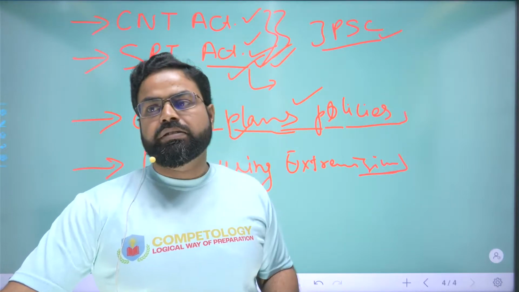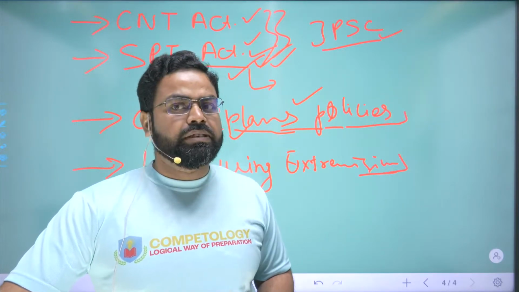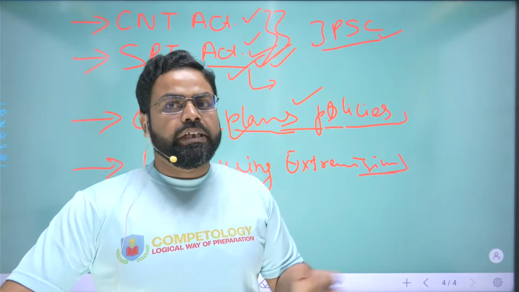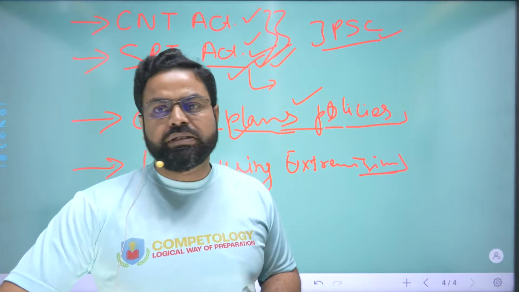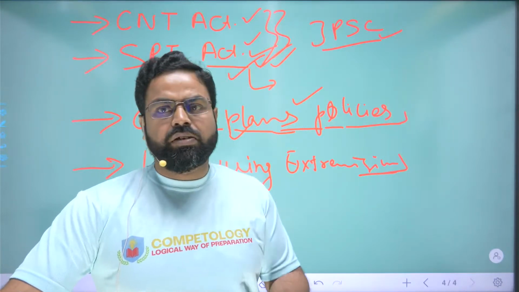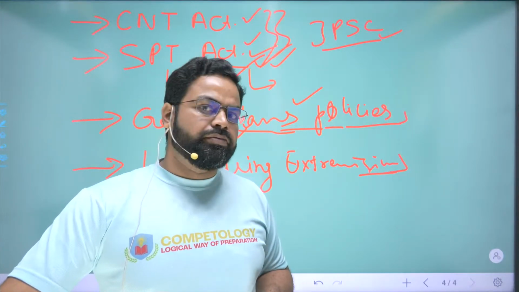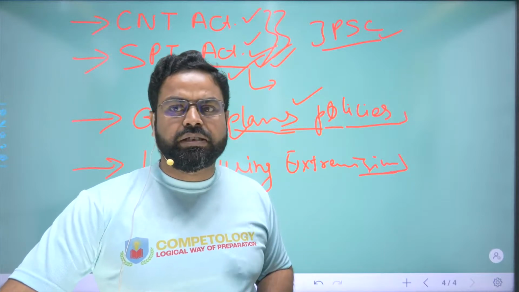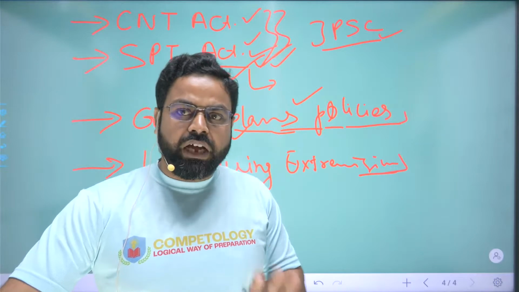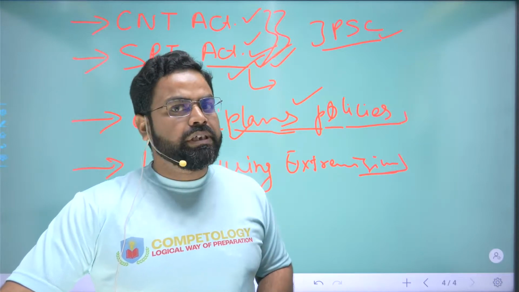But nowadays most of the left wing extremism has been eradicated, and it is located in small pockets in some specific areas like the Saranda forest region and the bordering areas of Odisha and Chhattisgarh, and only these regions are affected with left wing extremism nowadays.